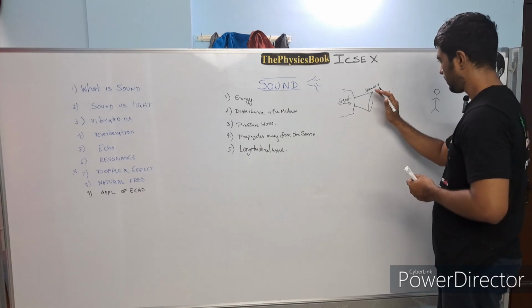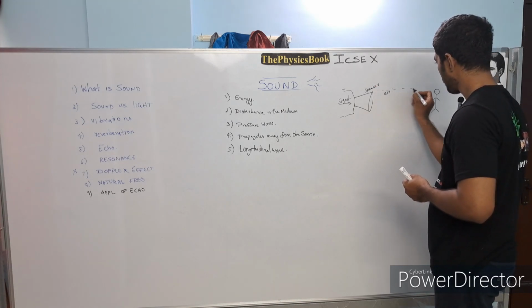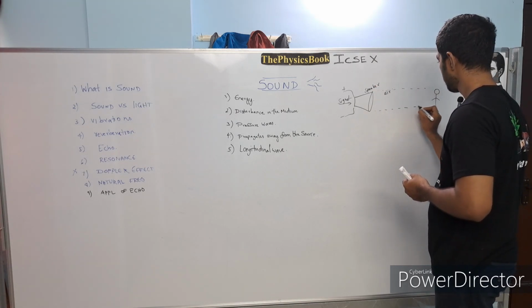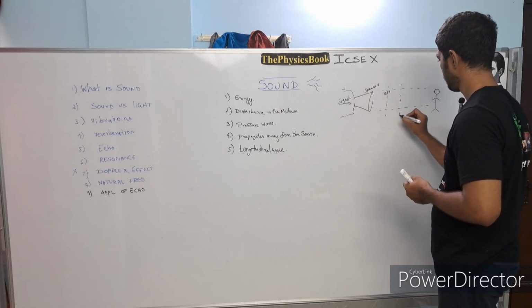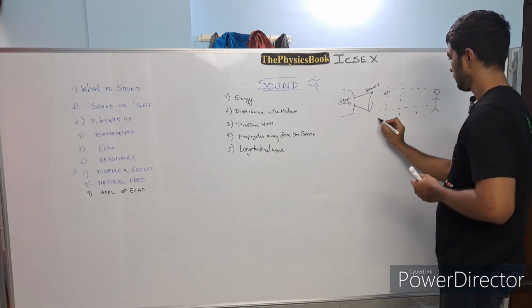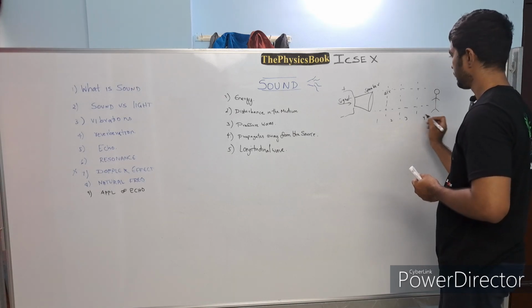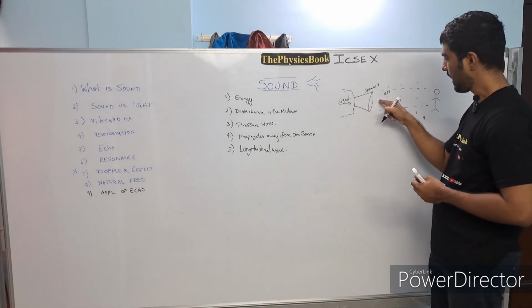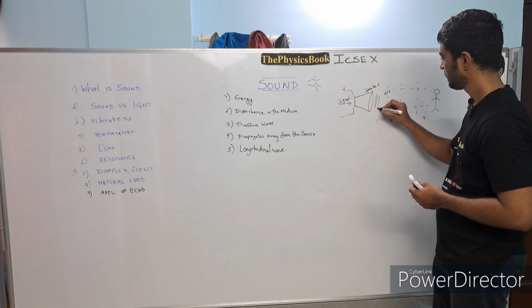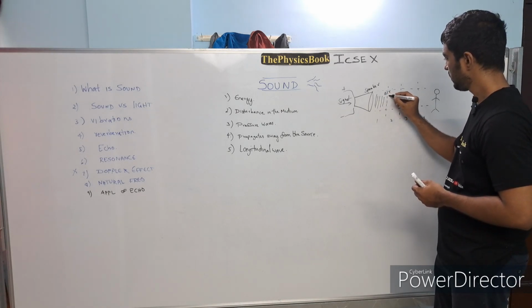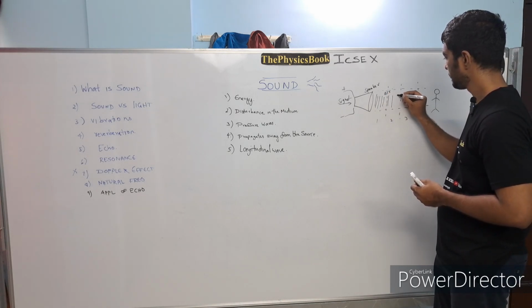Let me divide this air column into 4 or 5 segments. This is an imaginary division we are just doing to make you understand. So this is 1, this is 2, this is 3, this is 4. What will happen to the air that is nearby this speaker? It will start to compress, and slowly this compression will reduce.